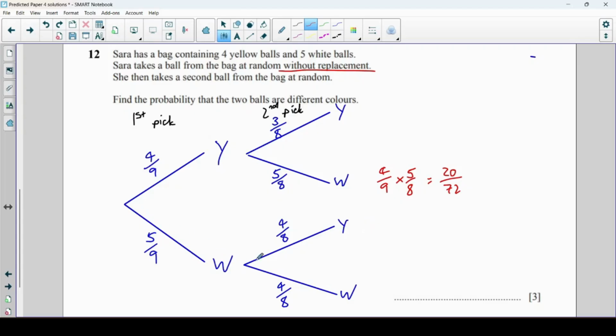And here, white, yellow is 5/9 times 4/8, which also gives us 20 over 72. Now we're going to add those 2 things up. When we do that, we get 40 over 72, which simplifies, well, it certainly simplifies to 20 over 36, but then all the way down to 5 over 9.